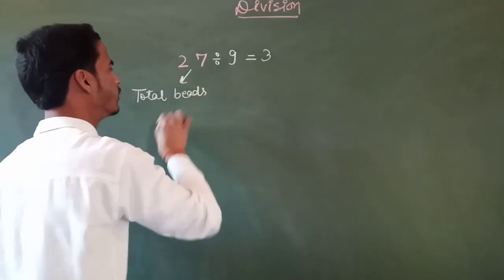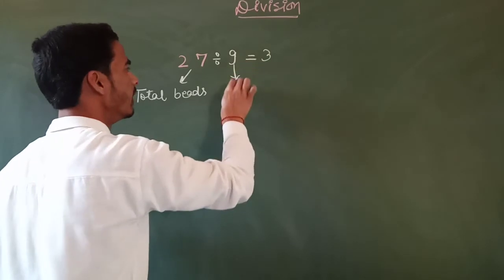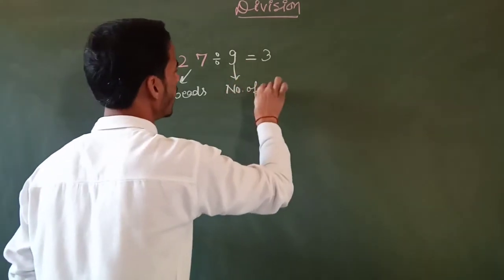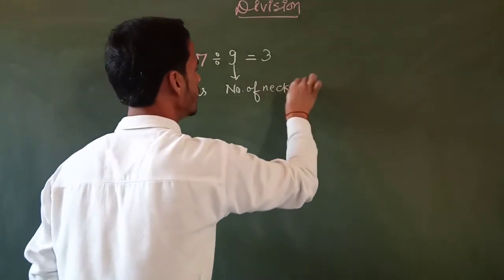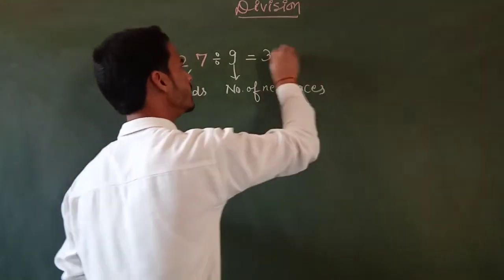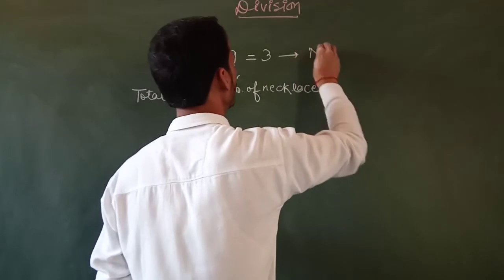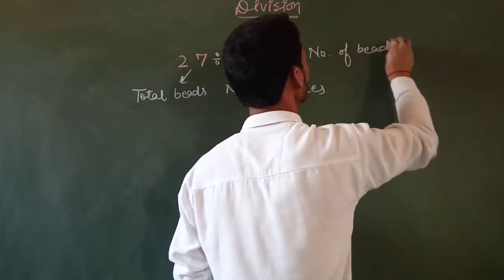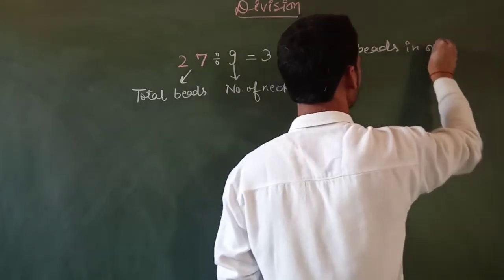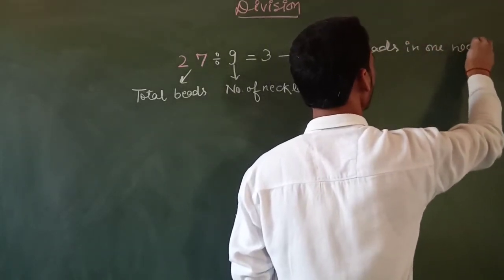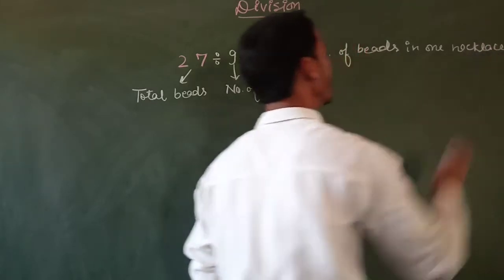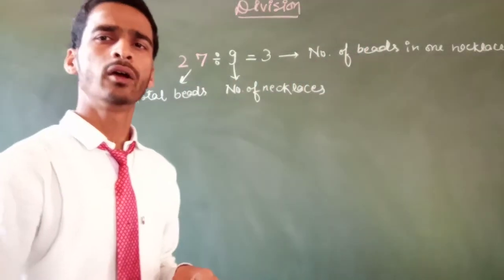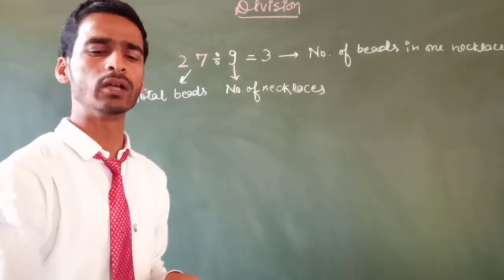And what is 9? 9 is the number of necklaces. And what is 3? 3 is the number of beads in one necklace. So you can say that division is also called equal sharing.